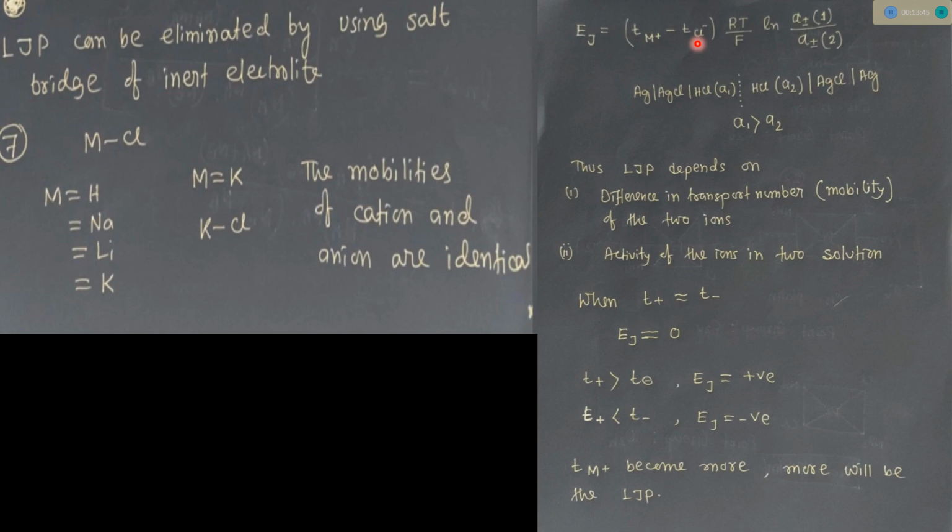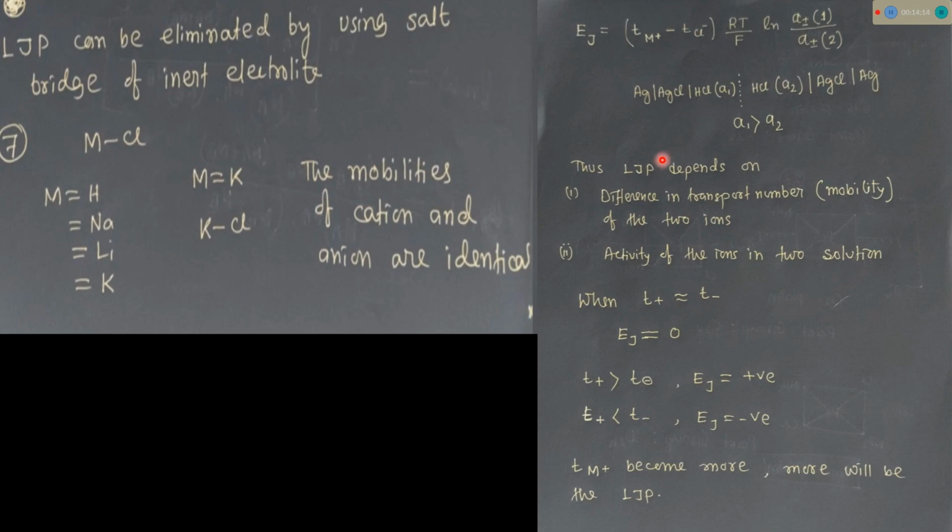नॉर्मली मैक्सिमम केस में हम लोग क्लोराइड सॉल्ट यूज करते हैं KCl, HCl, NaCl. इसलिए मैंने यहाँ जनरलाइज कर दिया Cl लिख के. इसमें हम एनायन भी लिख सकते हैं. सो T plus minus T Cl minus, RT by nF ln of A plus minus 1 over A plus minus 2, means mean ionic activity of 1, mean ionic activity of 2.